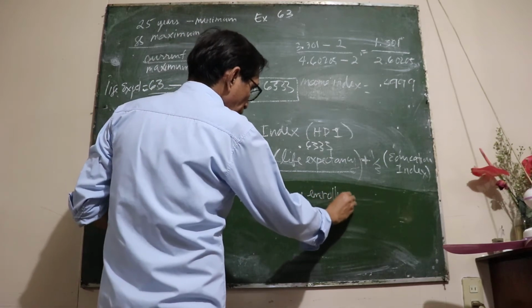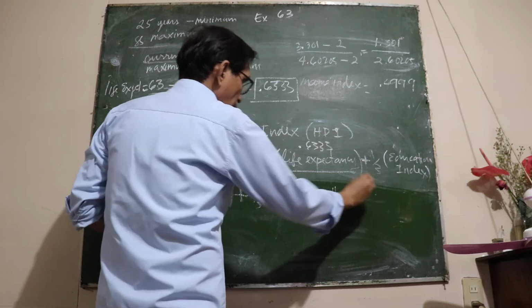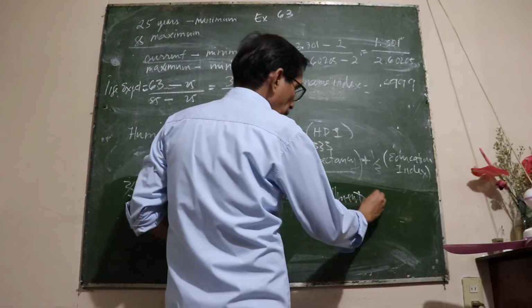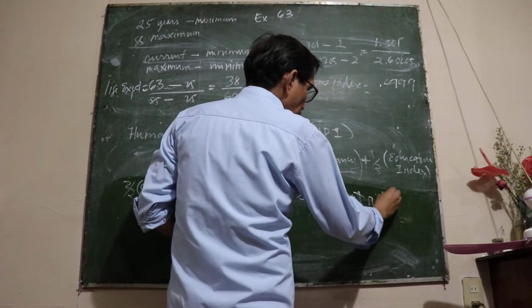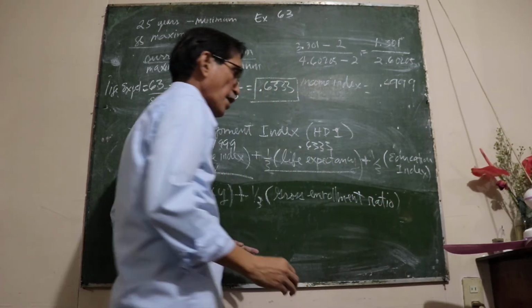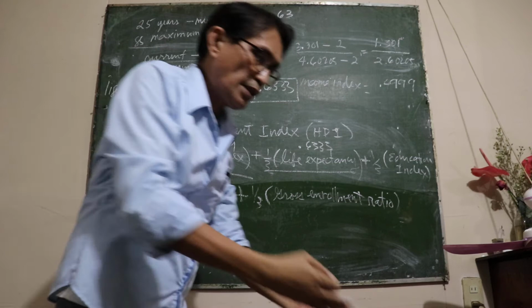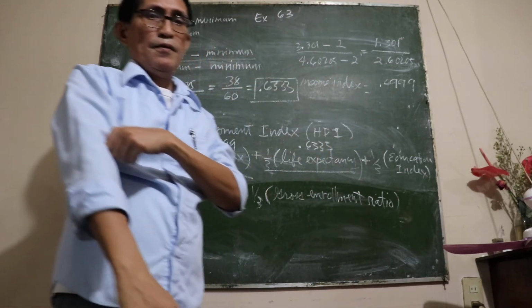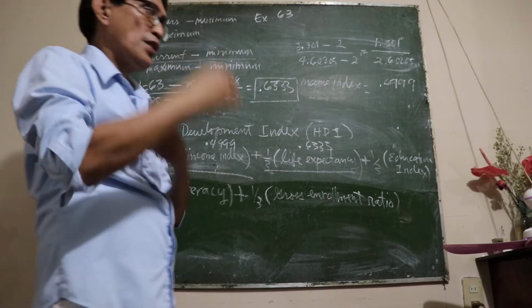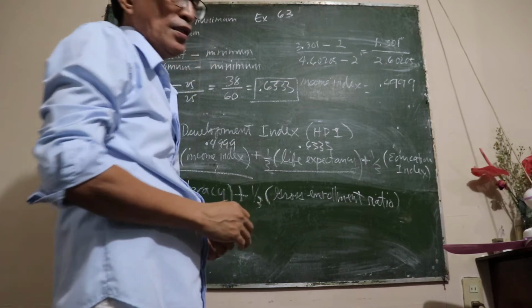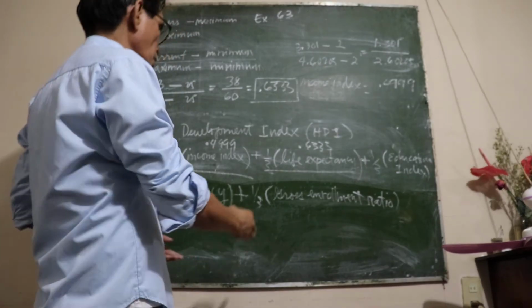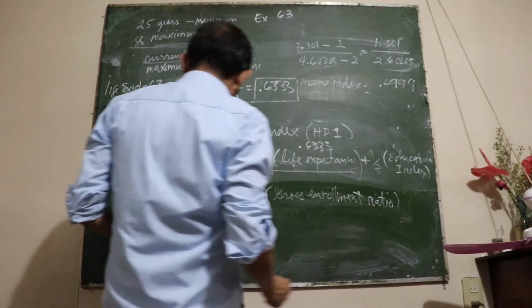What is gross enrollment ratio? Gross enrollment ratio is simply the portion of the population that are enrolled from elementary to college. What percentage are enrolled during the year? That is what we call gross enrollment ratio.